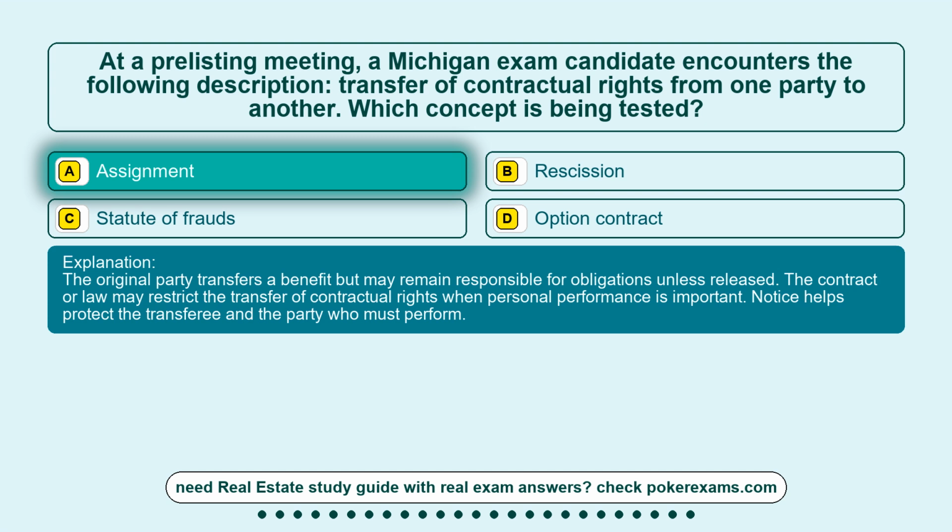The original party transfers a benefit but may remain responsible for obligations unless released. The contract or law may restrict the transfer of contractual rights when personal performance is important. Notice helps protect the transferee and the party who must perform.